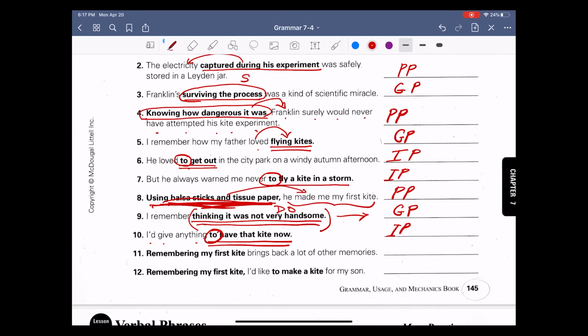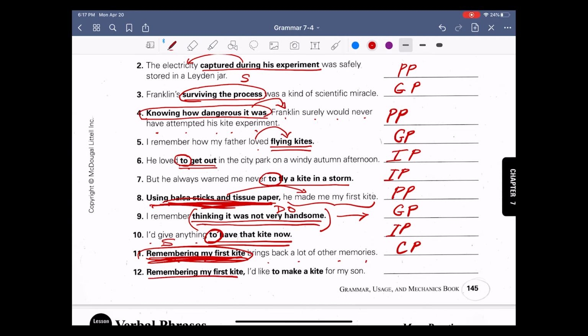Number 11, remembering my first kite brings back a lot of memories. So here, this is acting as the subject of the sentence. What brings back memories? The subject of the sentence, remembering my first kite. So in this case, that's a gerund phrase.